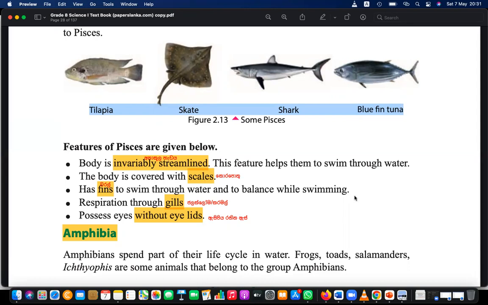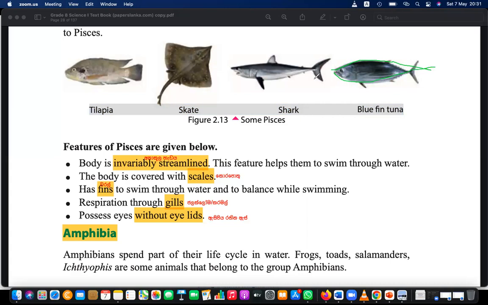And their body is adapted, which we call streamlined. Streamlined means something like this: you can see this curvy shape. We call that anakula hedaya. This curvy shape is called streamlined.